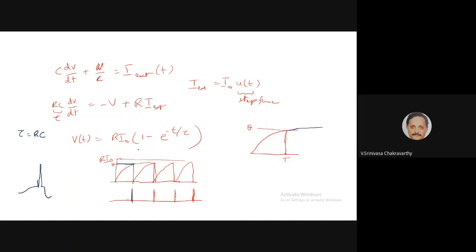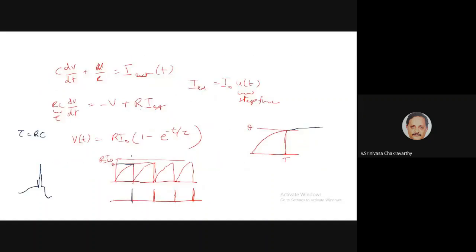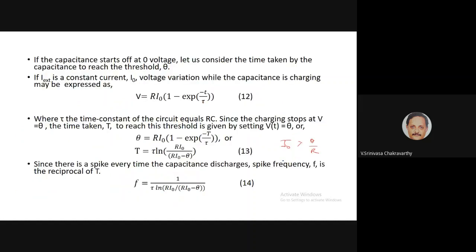So now, how do you calculate the frequency of spiking? Because that's a very important property, right? How do you get the frequency of spiking as a function of the input current? So for that, we need to first see, if I0 is the input current, at what time does the voltage reach the threshold theta? So let us say that time is some time T. Okay, so it's shown here more clearly. So if it reaches the threshold at some time T, what is that time?